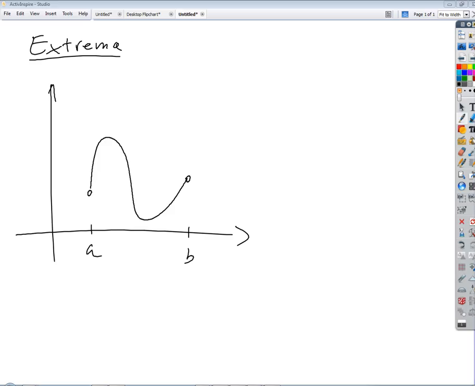So let's start a little bit easier. Is there a relative maximum on the open interval from A to B? Yes. How come? Because there's one point where we can put the highest point in the area. Okay, good, because there's a peak, right? Remember, a relative maximum is just a peak. What's a relative minimum? Just a valley. So we do indeed have a relative maximum, and we have a relative minimum, okay?